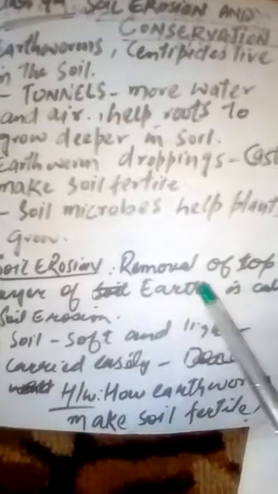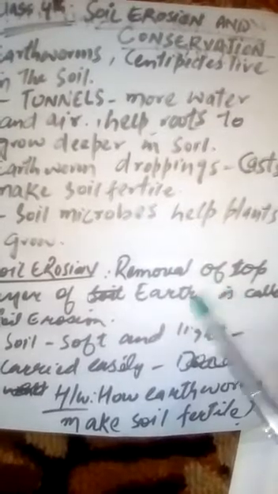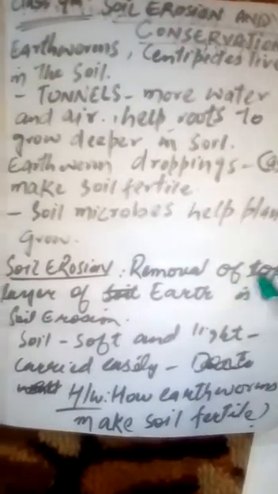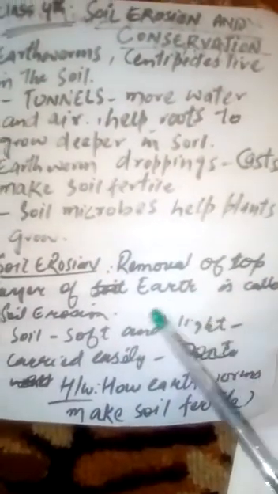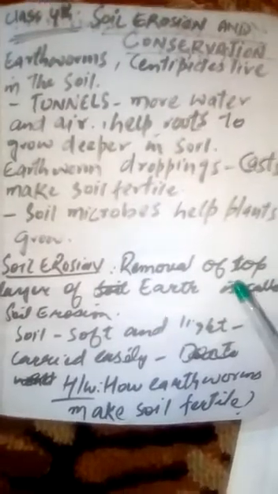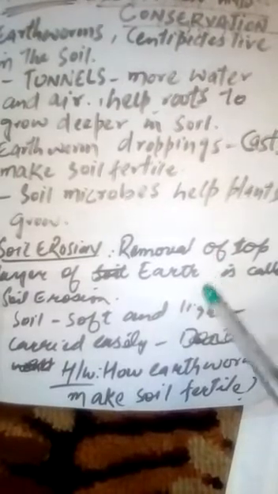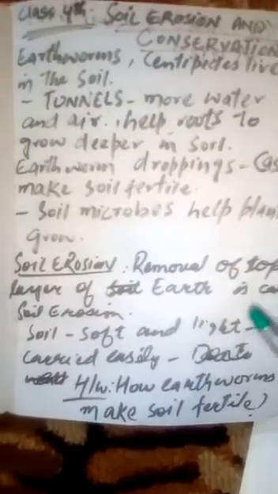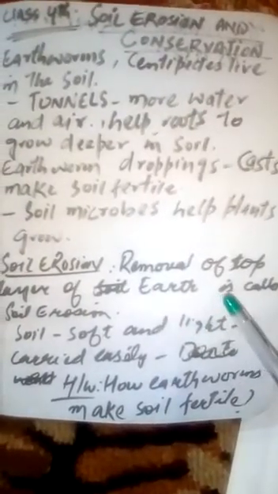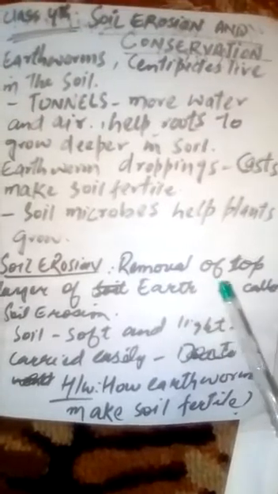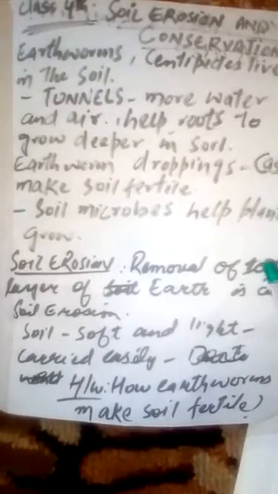Sometimes strong winds can blow, and at that time what will happen? The strong winds just cut out the soil from the earth, and that leads to soil erosion. Students, sometimes what happens? The fast running water loosens the top soil, and that also removes the upper layer of the earth, that is soil, and that can be one more reason for soil erosion. Students, factors for soil erosion are strong winds, running water, and human activities are also included in the factors responsible for soil erosion.